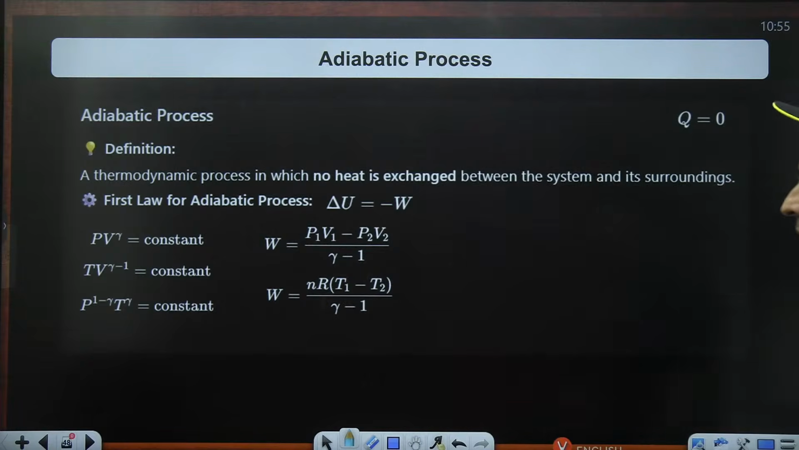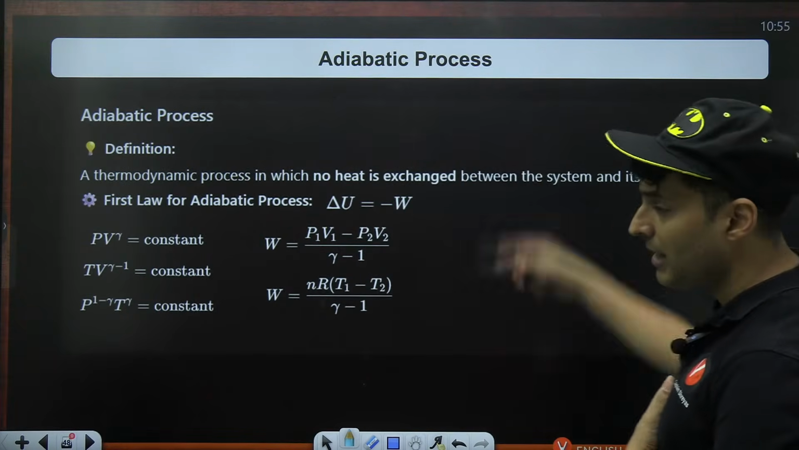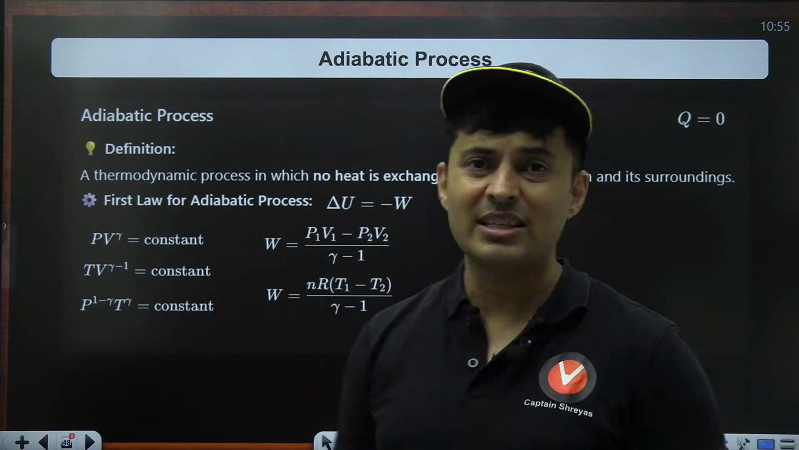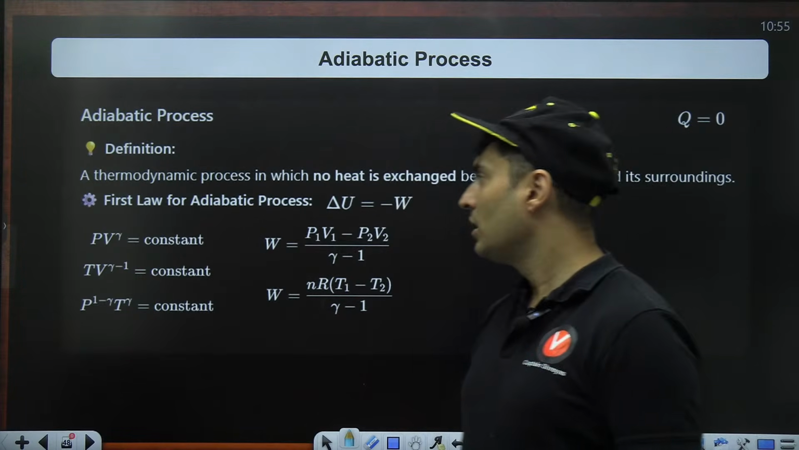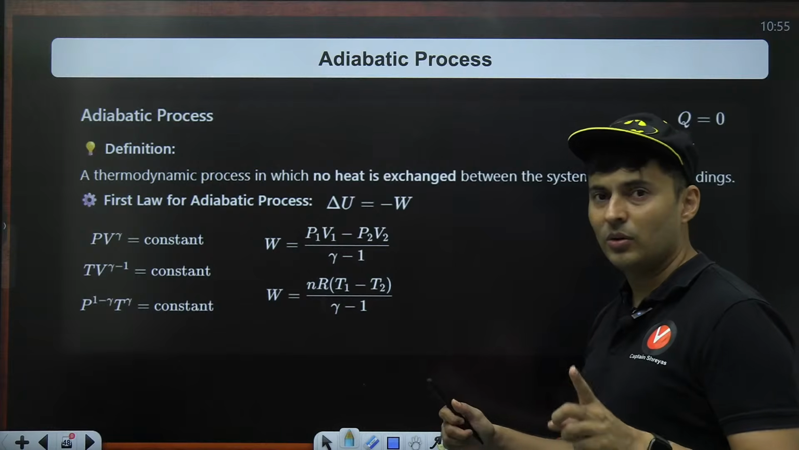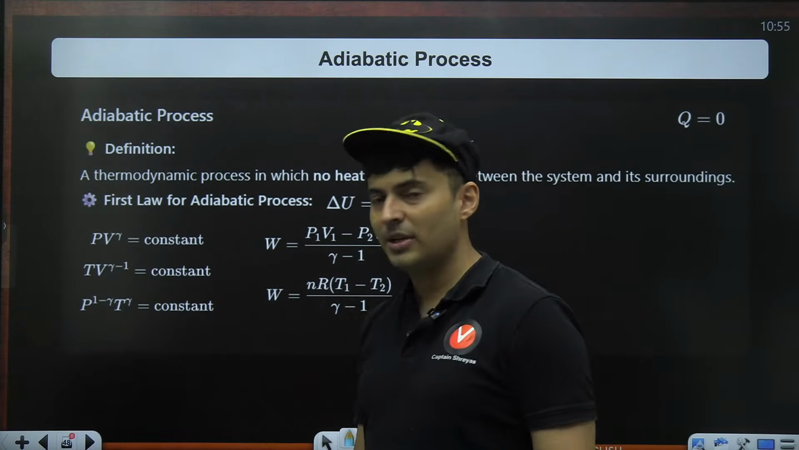Okay, a thermodynamic process. Okay, what is this? Adiabatic process. A thermodynamic process where heat is not exchanged. So Q is 0 in this case. So because Q is 0, think about the first law of thermodynamics.